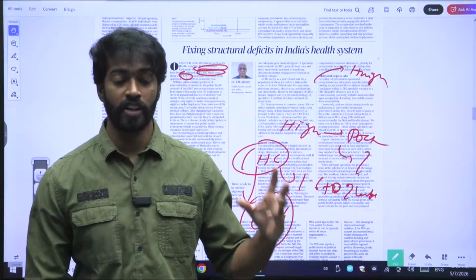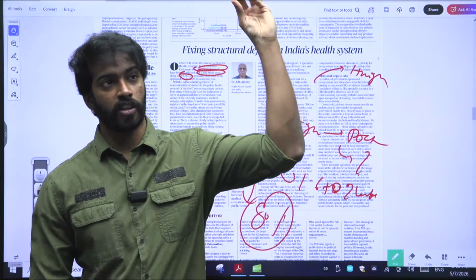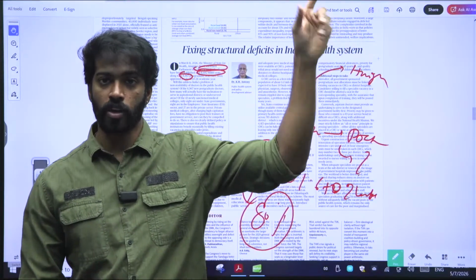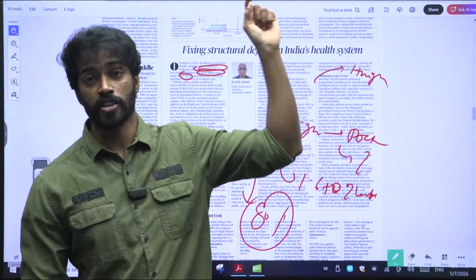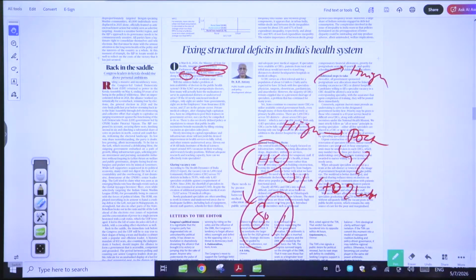We talked about it. We called it distress financing. And they cannot afford it. Despite that, they think that private hospitals offer more. That is why they are going to the private hospitals where they are charging high amount of bills. That is what is happening. That is the reason why there is high amount of deficit in India.